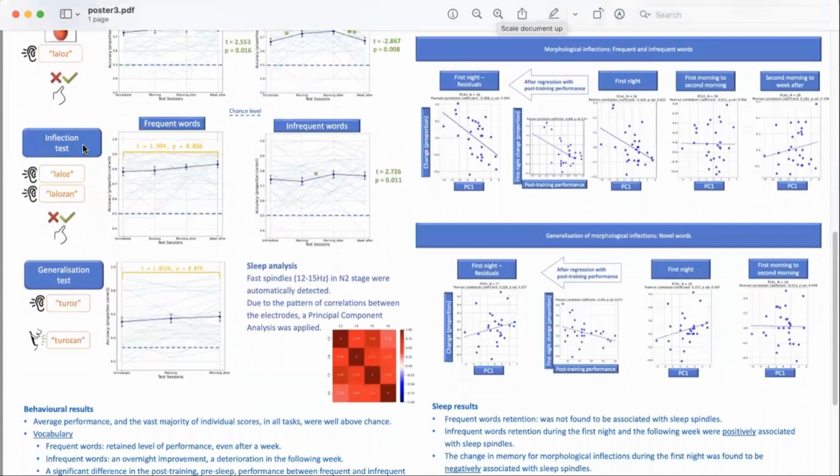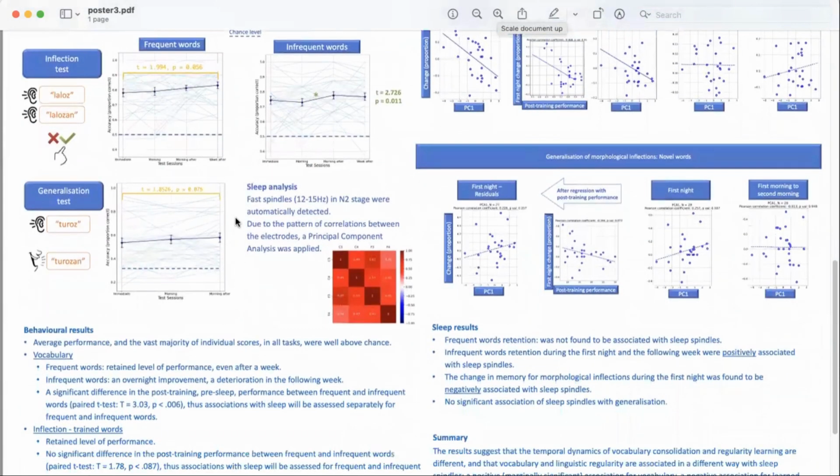The second test was an inflection test. In this test, participants heard the word, heard the plural form, and had to answer whether this is the correct plural form. For this task, the performance stayed quite stable, both for frequent and infrequent words. The third test was a generalization test in which participants heard a novel word which they did not learn and had to produce the plural form.